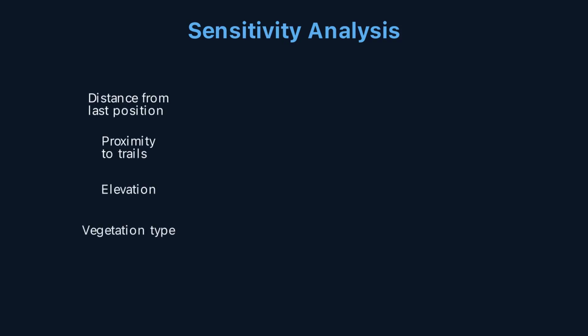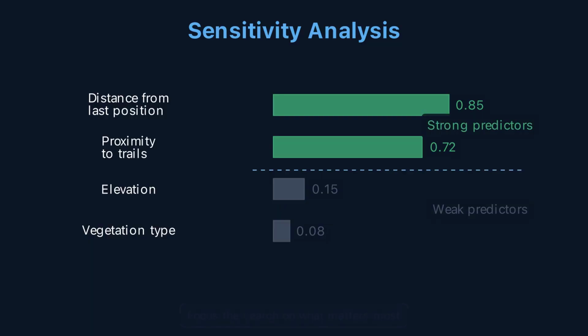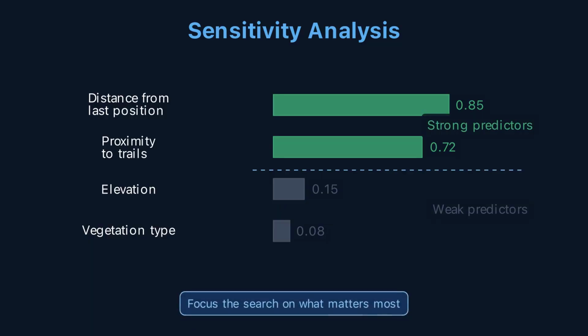4 factors could predict the hiker's location. Distance from the last known position: sensitivity index 0.85, the strongest predictor. Proximity to trails: 0.72, hikers follow trails even when lost. Elevation: 0.15, barely matters. Vegetation type: 0.08, irrelevant. Sensitivity analysis tells the search commander, focus on distance and trails. Don't waste teams checking every elevation contour or cataloguing every tree species.